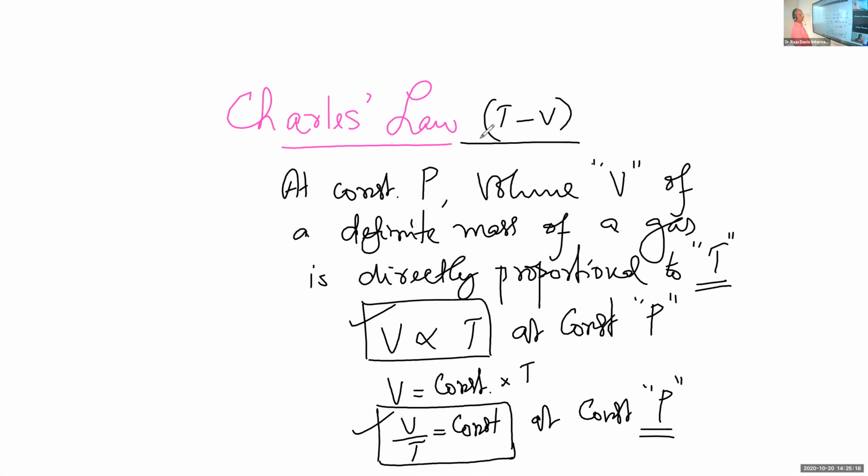Now, from V by T is equal to constant, we can derive a relation like this: V1 by T1 is equal to V2 by T2 is equal to V3 by T3, etc. This is also obtained from Charles' law, V proportional to T at a constant P. And these are the volumes and the temperatures at various conditions. You have to keep the pressure constant.